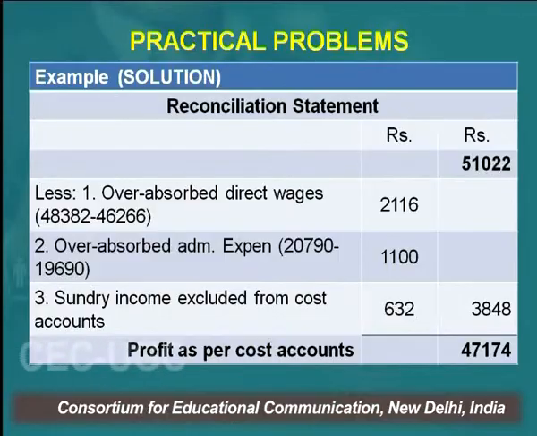17,774 is the total which you will add to the base profit of 33,248. Now, all those transactions which will increase the profit of the financial books, what do you do? You reduce it. Over absorption of direct wages: it means in cost books we have over absorbed, in financial books we have shown less.